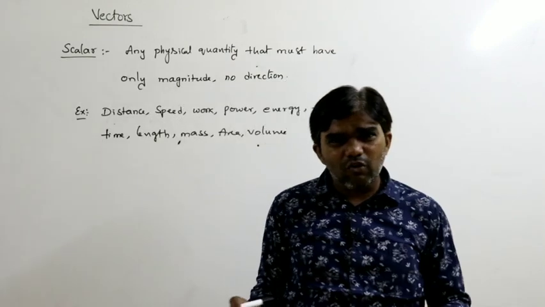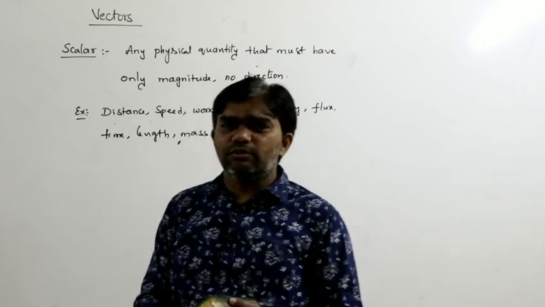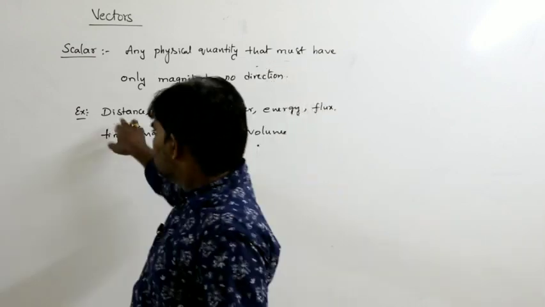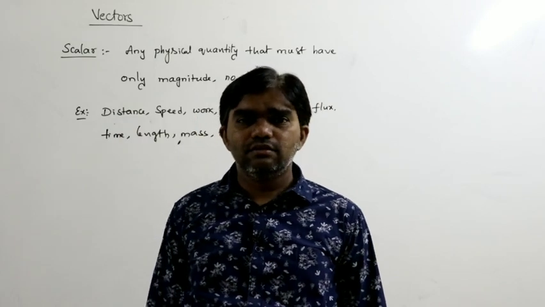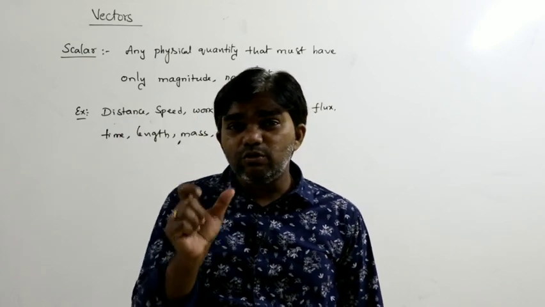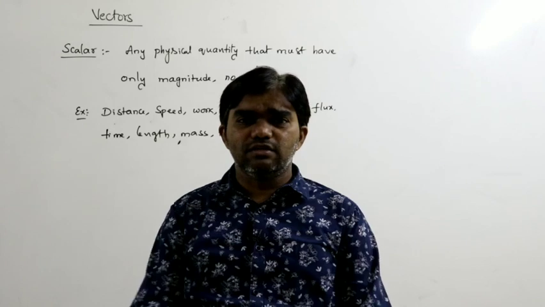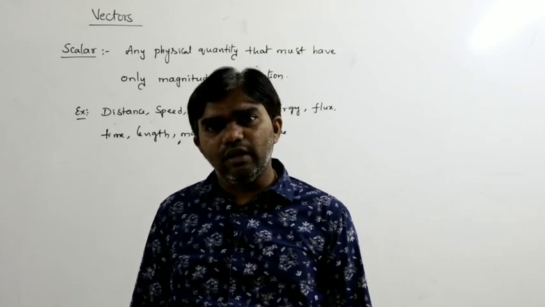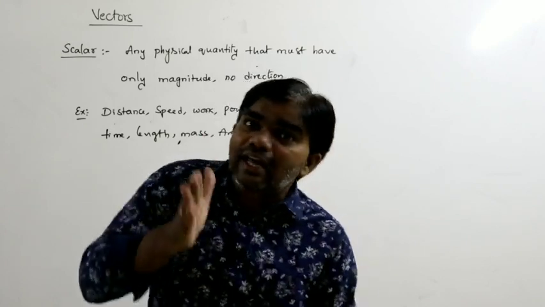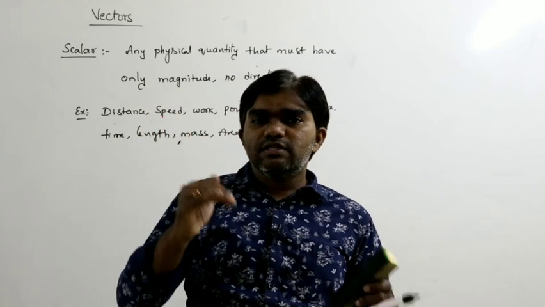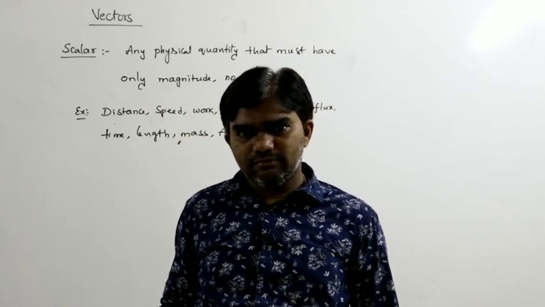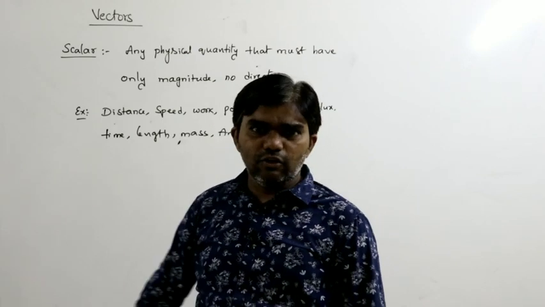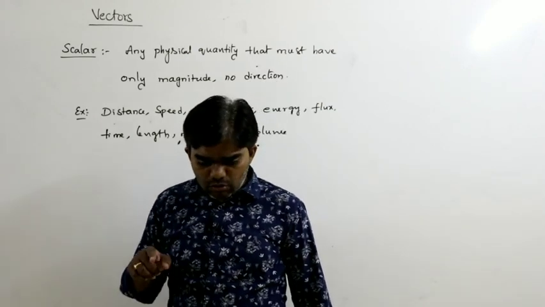Any physical quantity that has only magnitude. For example, come to the point of distance. The distance between two cities is, let us say, 200 kilometers. That is a scalar quantity. For example, the distance between Hyderabad and Vijayawada is around 310 kilometers.